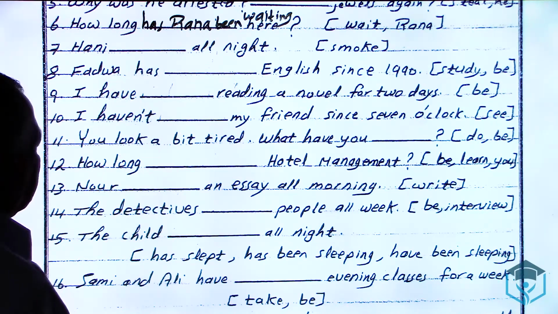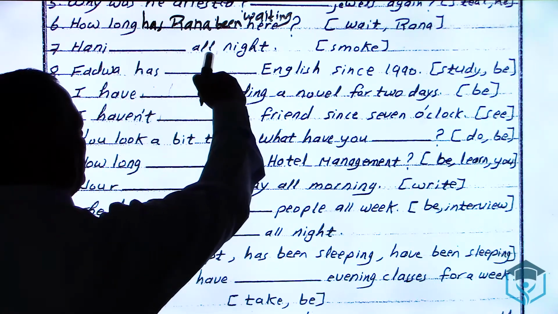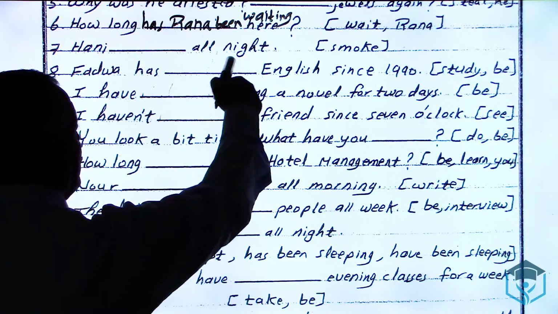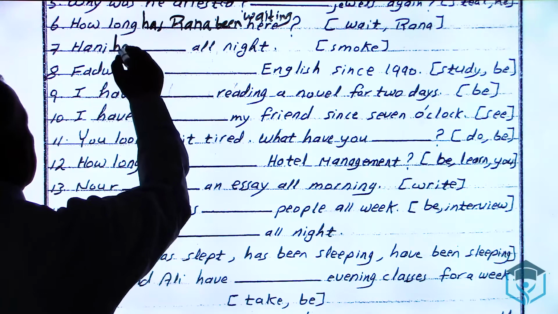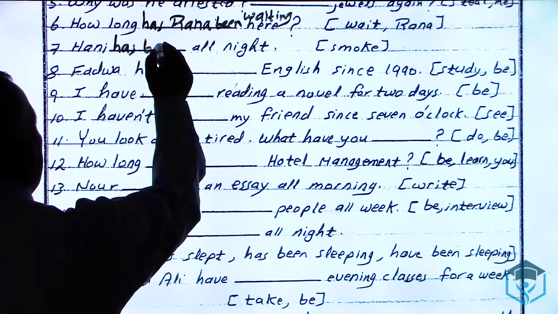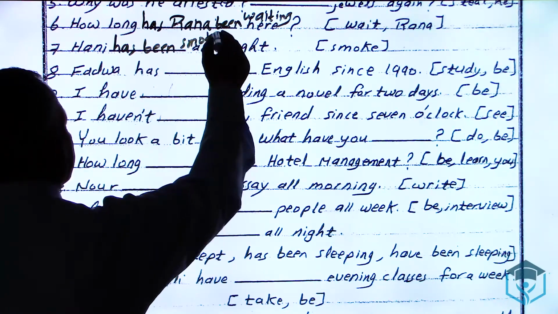7. Honey all night. Smoke. The words all day, all week, all month, all year, all night, all the time, all morning indicate continuous. Then Honey has been smoking. Has been smoking.